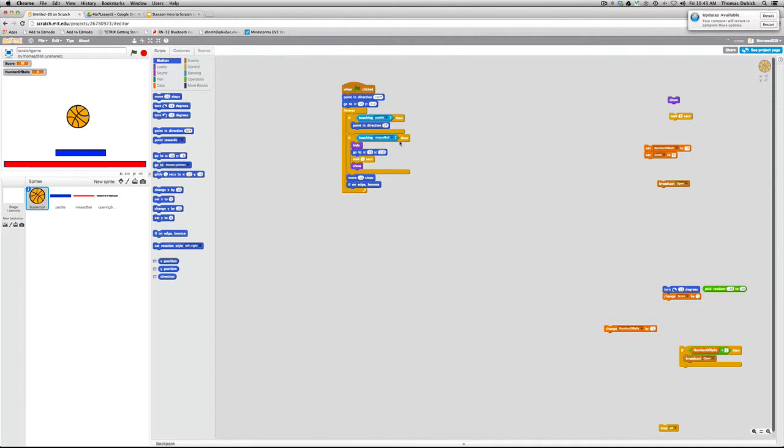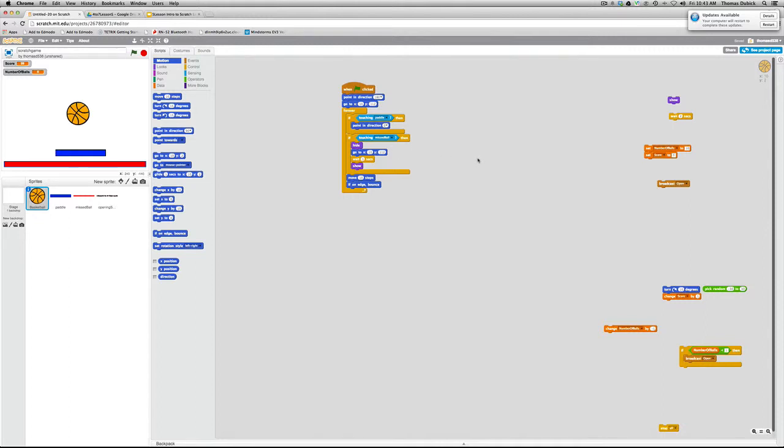So here we go again. If I hit the missed ball, I'm going to hide. Then I'm going to go to X10, Y112, wait a second, show, move 10 steps, if on edge bounce. So here we go. So there you are. Don't worry about the variables there, they're not even changing. We'll come to those variables in a little bit. On my screen, so if you've got touching paddle, touching missed ball, move 10 steps, if on edge bounce.